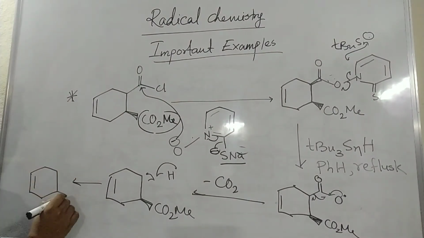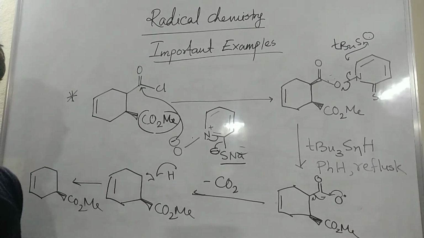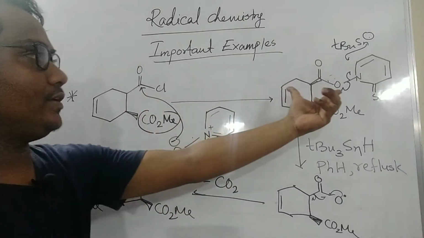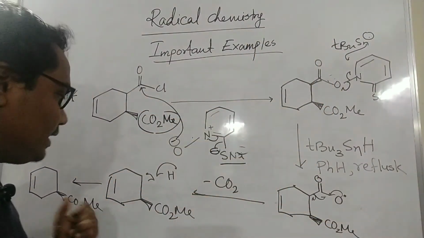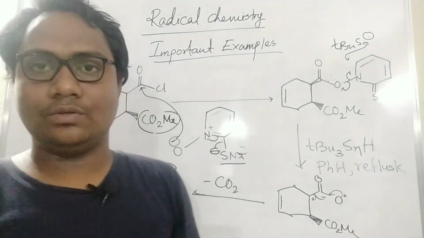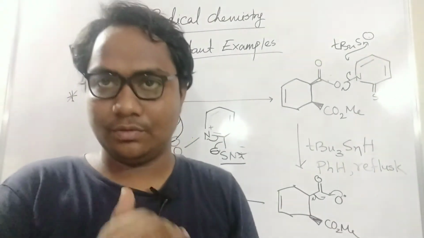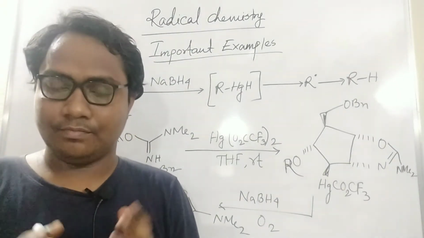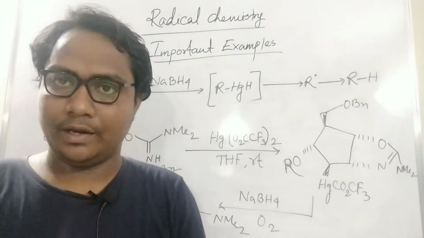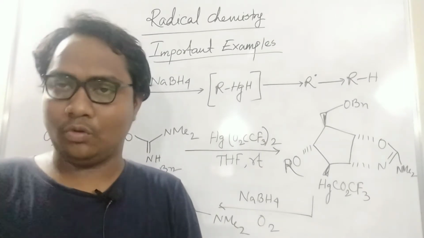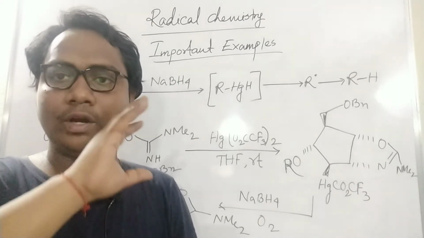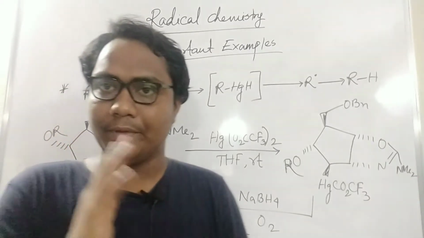So this is the final product, CO2Me. Overall in this reaction you have to see that you use this kind of reagent for esterification, and in the presence of a radical process you will get this kind of compound. This is one of the most important methods, another example of radical chemistry. Here the reagent is different, and when you see this kind of reagent, you should always think that this reaction will go through some radical process. That is the main thing.